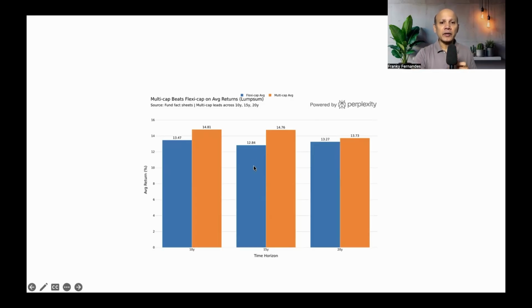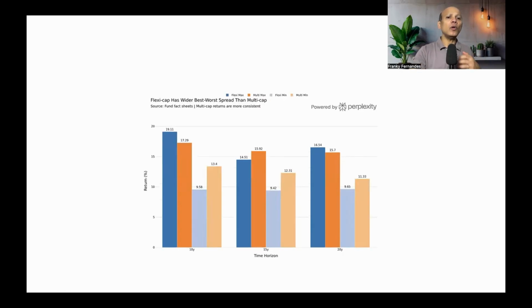Same in the 15-year, the average is 12.84 and the average is 14.76. Of course, as the number of years increase, because the fund size gets less, the gap is not much. But again, even here, the average of flexicap is less than the average of multicap. That tells that the returns are dispersed within flexicap category.